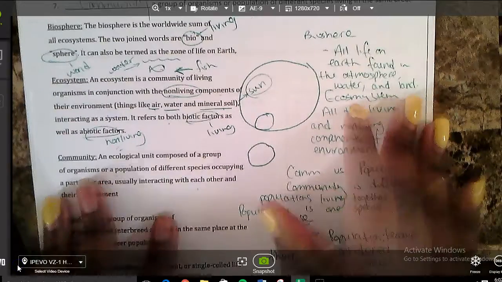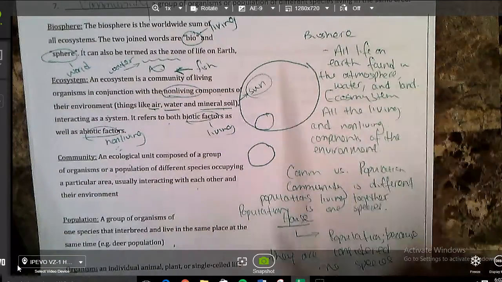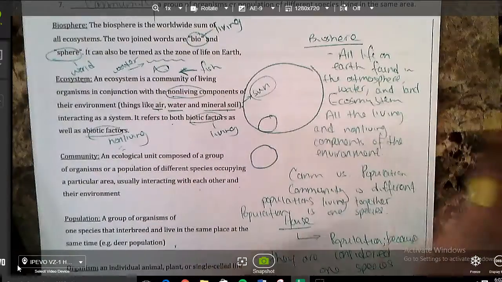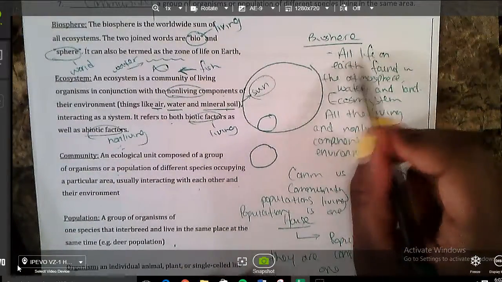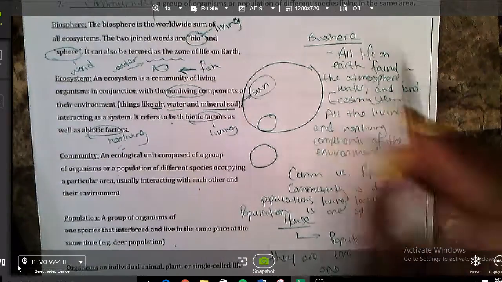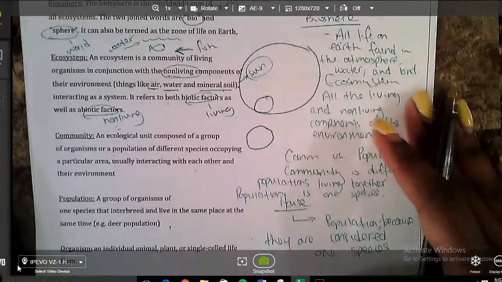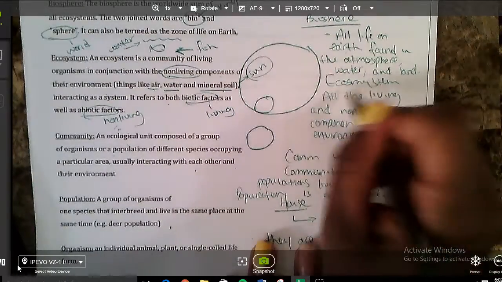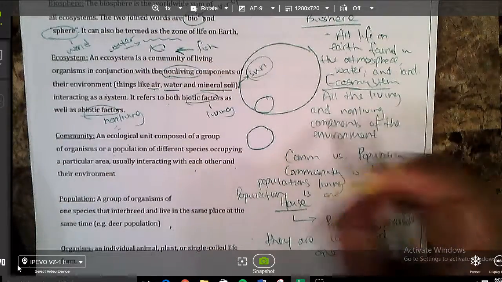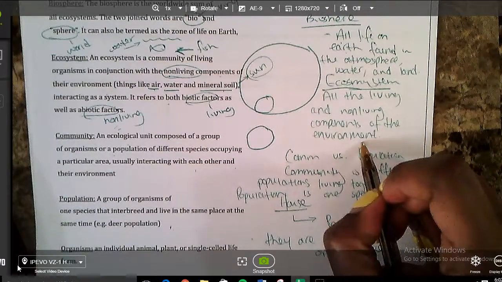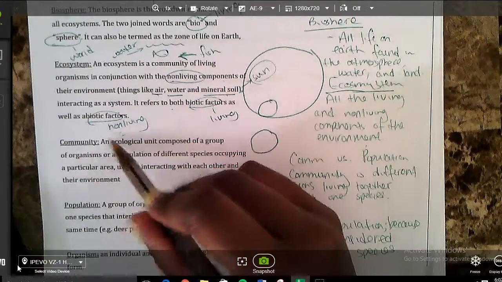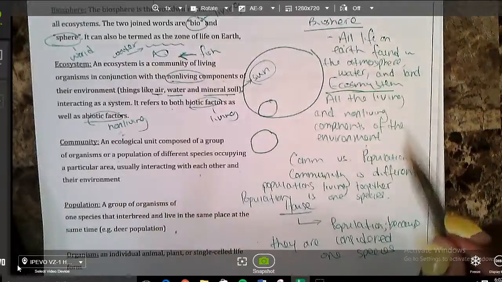Go. All right, let's go over these answers very quickly. Remember, you have a box. My box didn't print, so I just filled in our answers here. The first question said, what is a biosphere? You should have said all life on Earth found in the atmosphere, water, and land. And we saw that definition up top in our mad scientist dash. The next question said, what is an ecosystem? You should have said all the living and non-living components of the environment. Remember, our living factors are called biotic factors. Our non-living factors are called abiotic factors.